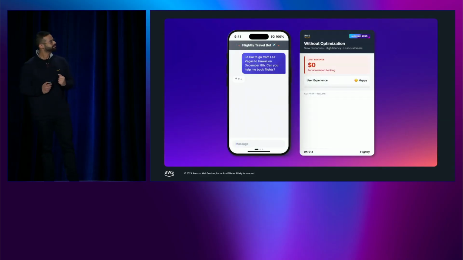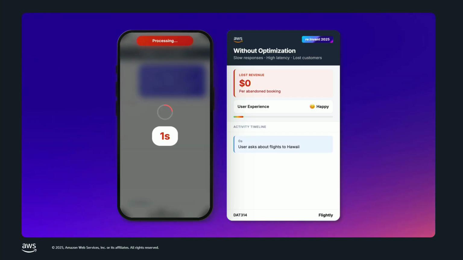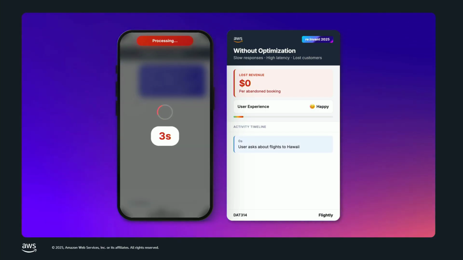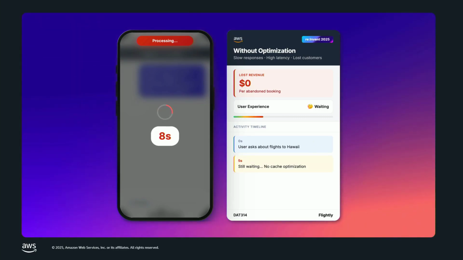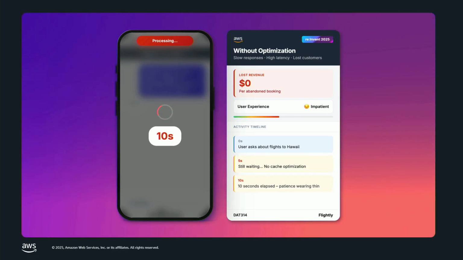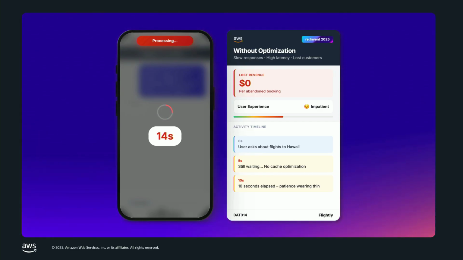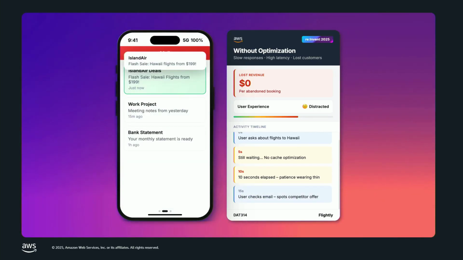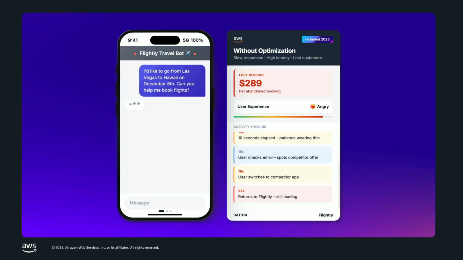Let's dive in. Friday afternoon, I'm planning a vacation to Hawaii. I type my query into Flightly, and it starts thinking. Still thinking, still thinking, still going. So I do what we all do. I go and check my email, and very quickly, I notice that this Island Air competitor has a flash sale. Hawaii flights, ironically, great price.